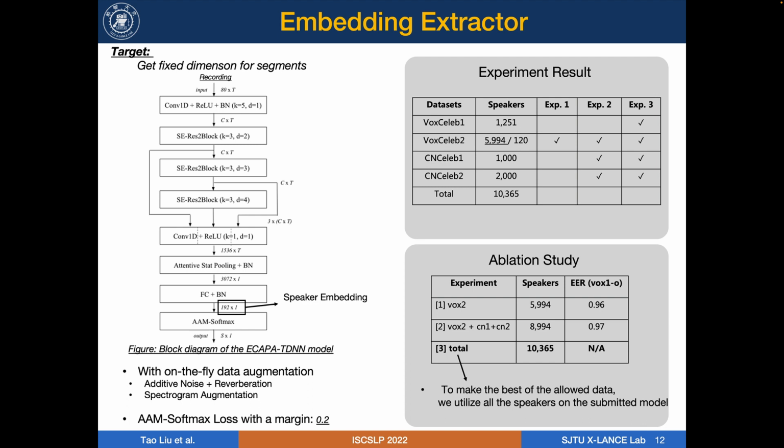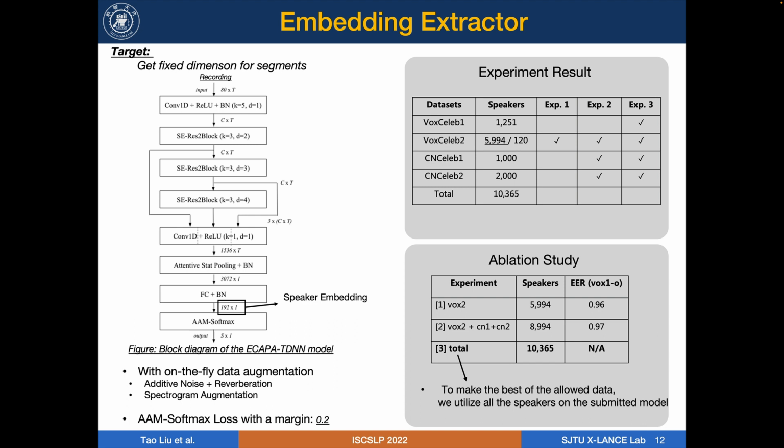The detailed design of the architecture can be found in the original paper. After analyzing the short duration speaker verification challenge, which is short for SdSV, we found that compared with X-vector or ResNet-based models, ECAPA-TDNN shows superior performance on short duration utterances, which satisfies the motivation of this challenge.